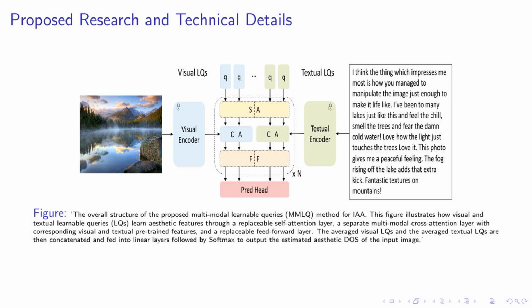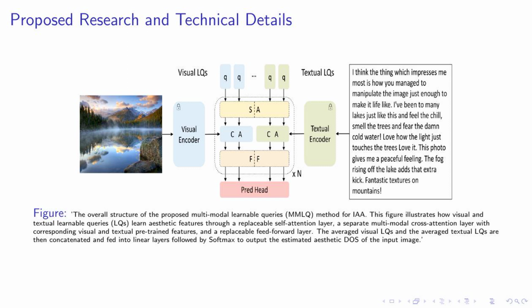This layer enables the model to understand the relationship between the visual and textual data. Finally, a replaceable feed-forward layer further processes the LQs. The output of this process is the estimated aesthetic degree of satisfaction, or DOS, of the input image. This method allows us to efficiently extract multimodal aesthetic features from images and their associated user comments, outperforming existing methods on the benchmark AVA dataset.